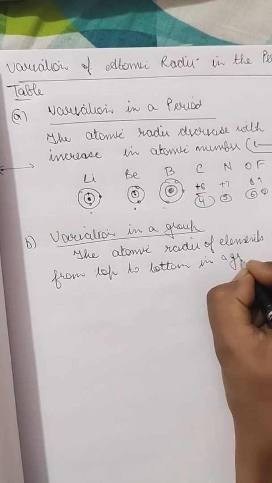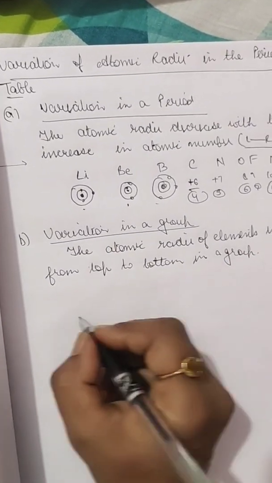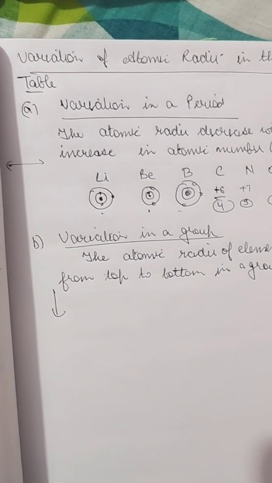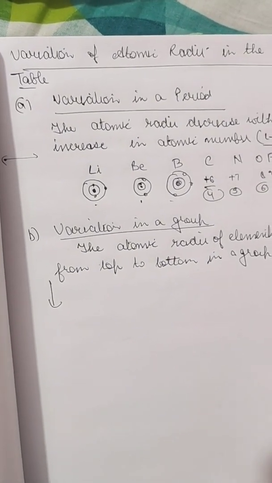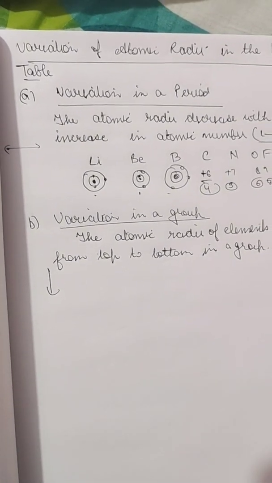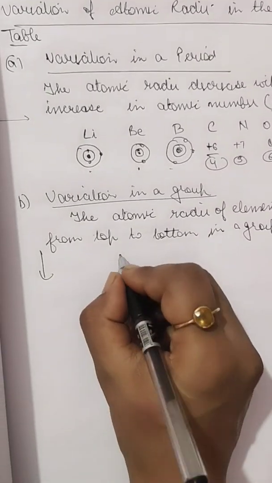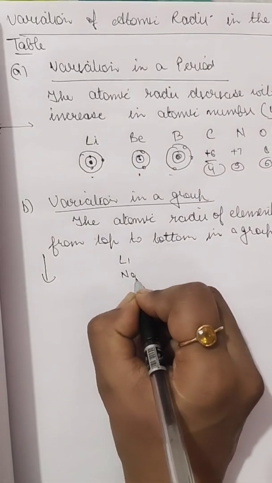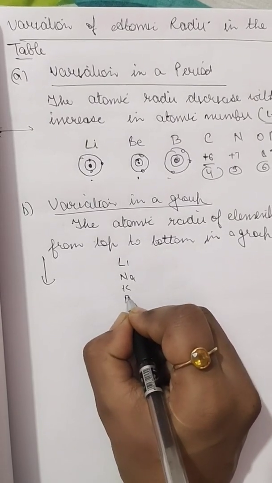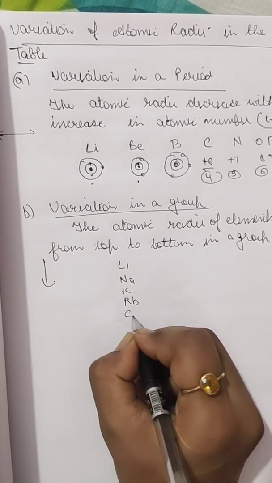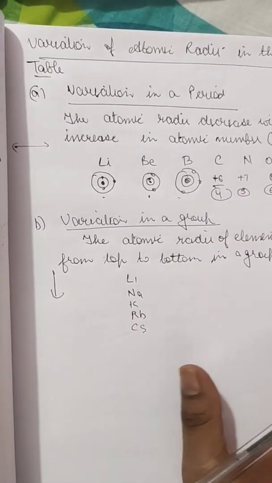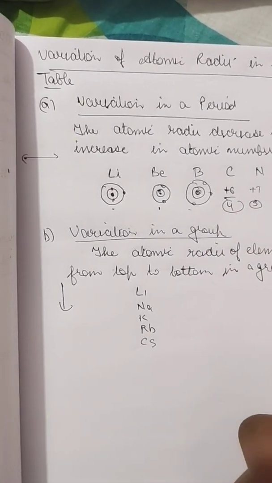The reason behind this is that when we move down the group from top to bottom, the nuclear charge increases with the increase in atomic number. And we know that lithium, then sodium, then potassium, then rubidium, then cesium and francium, they all have one shell increased.